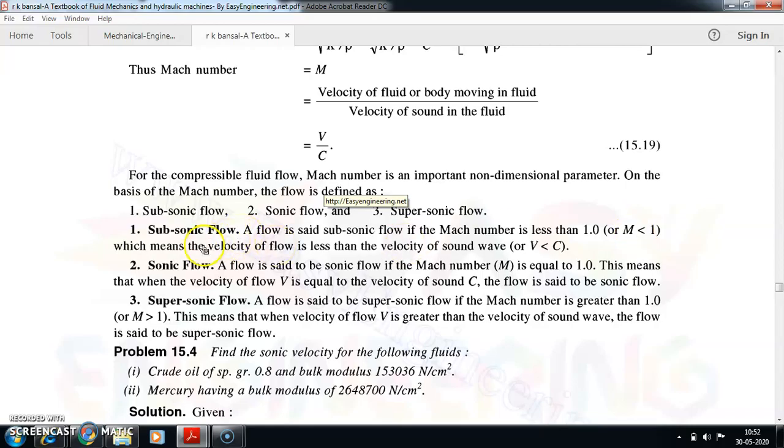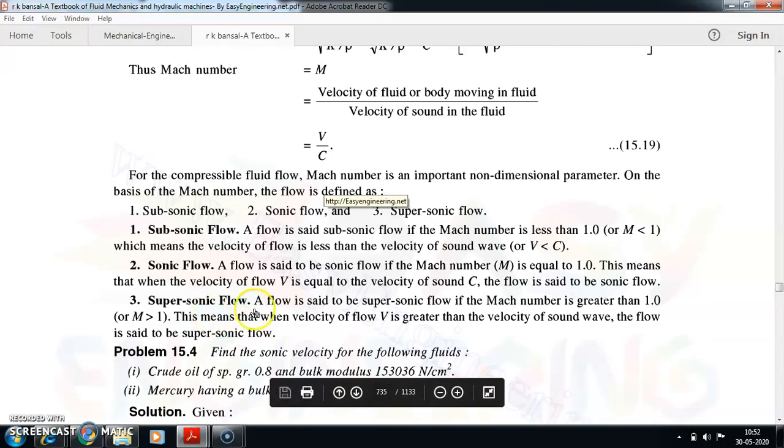What do you mean by that? That means the velocity of the flow is lesser than the velocity of the sound wave. Whatever flow is happening in that fluid, it is lesser than the velocity of sound. If we come to sonic flow, then the Mach number is equal to 1, your capital M is equal to 1. That means the velocity of flow capital V is equal to the velocity of sound capital C.